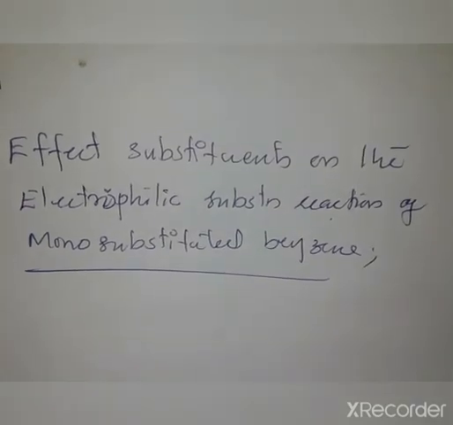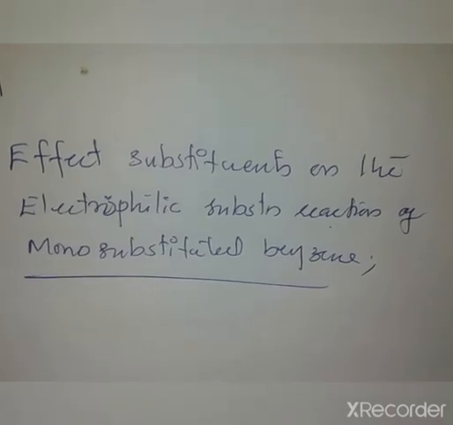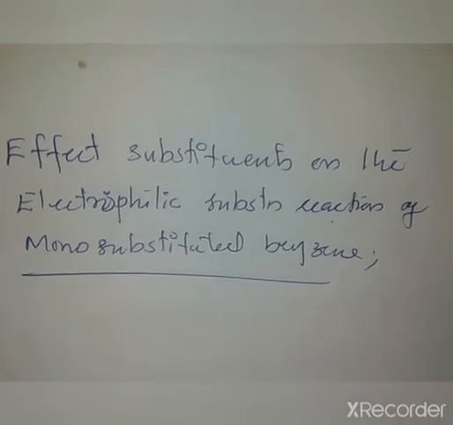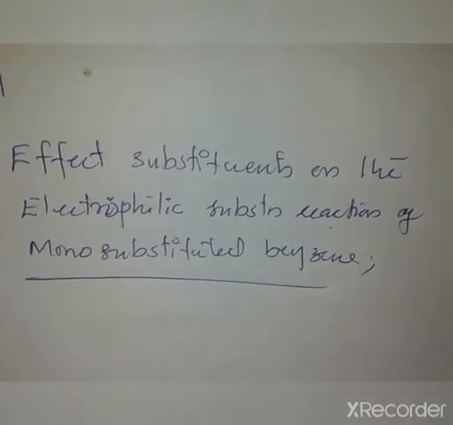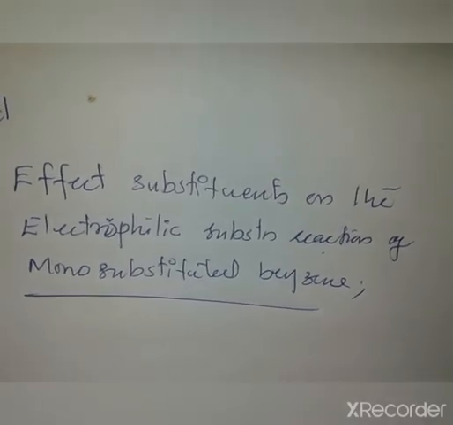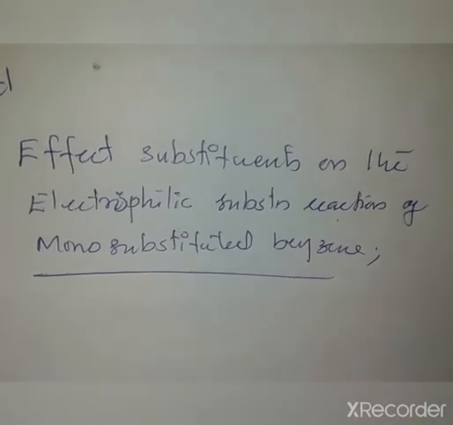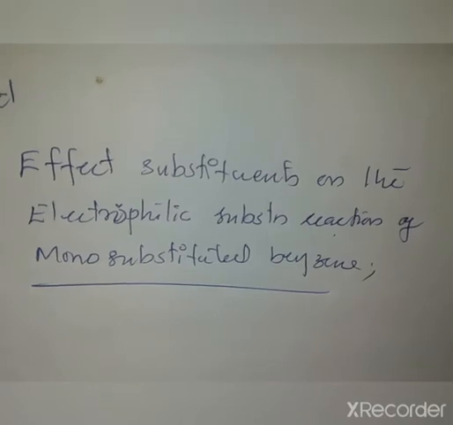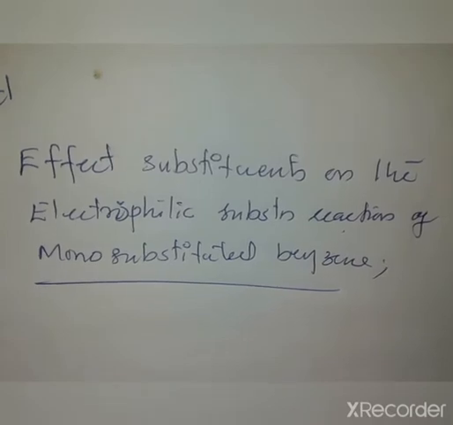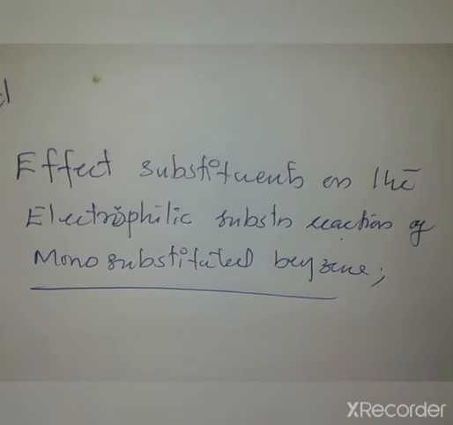Yes, welcome to the class on the effect of substituents on the electrophilic substitution reactions of monosubstituted benzene. That is, when a monosubstituted benzene undergoes a further electrophilic substitution reaction like halogenation, nitration, sulfonation, acylation or alkylation, whether it reacts faster or slower compared to benzene itself.